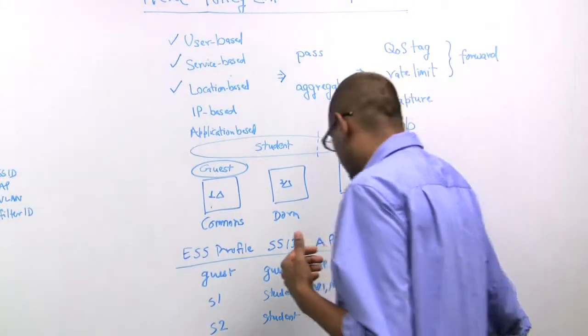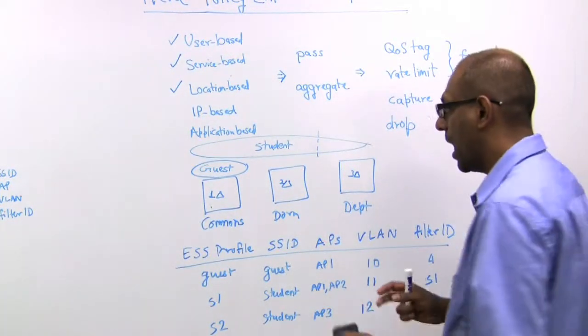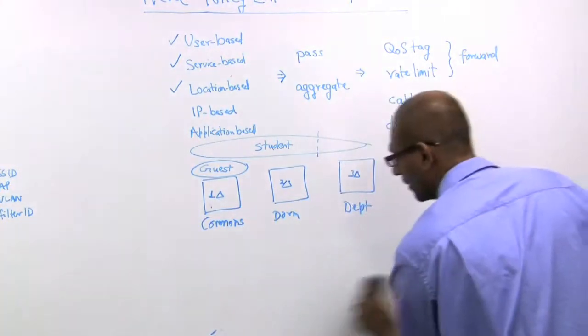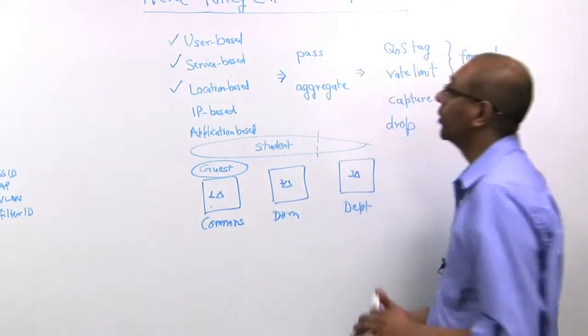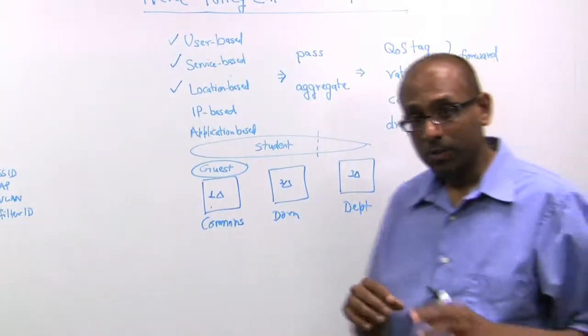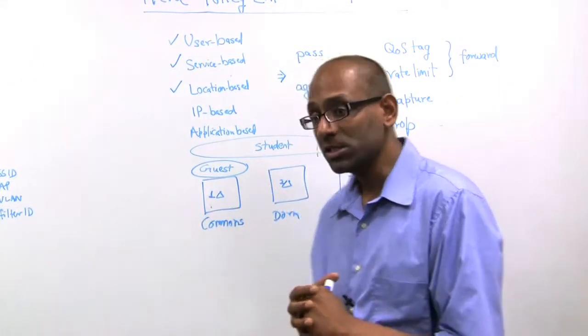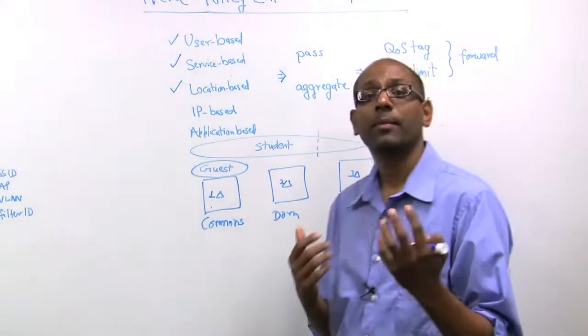So now let us take a step back and see how we would apply this information in order to do policy enforcement, which is a combination of quality of service, access control, and firewalls for the traffic coming from different users.